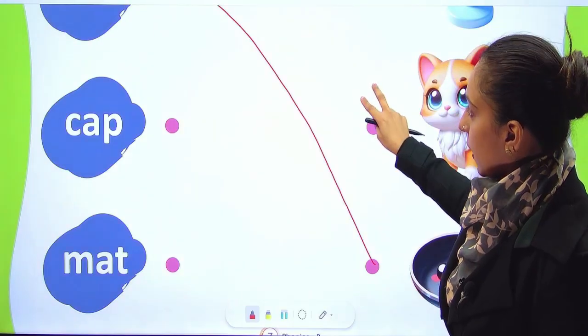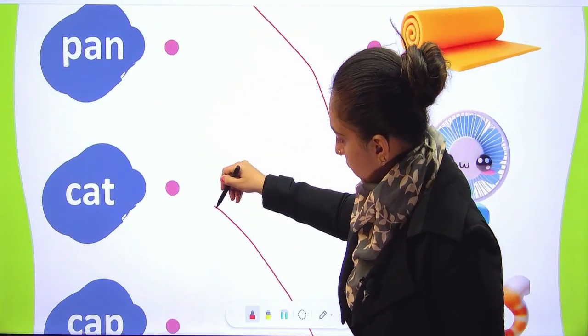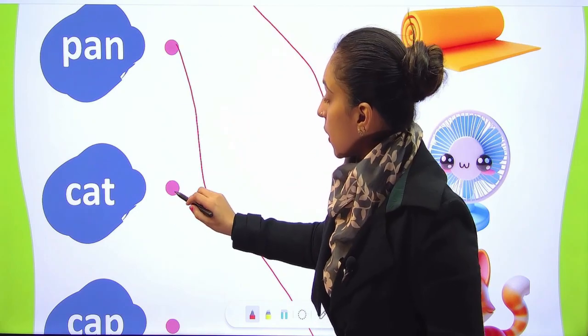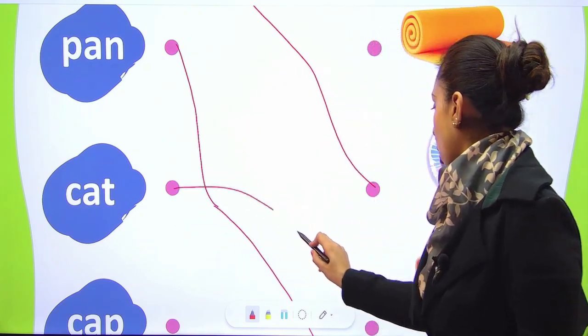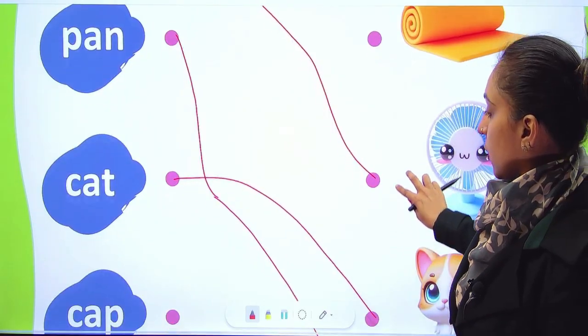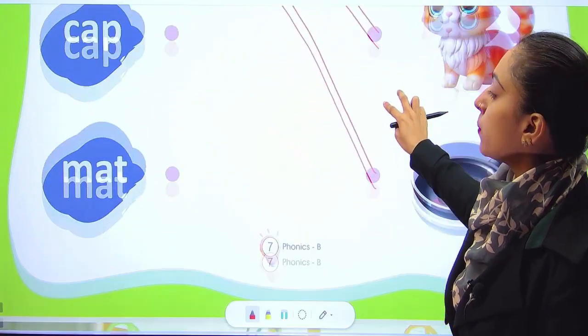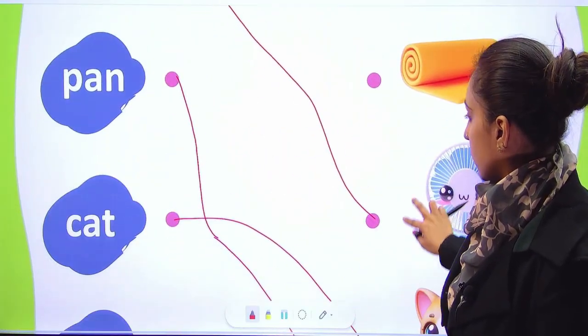The next one is cat. Here is a small cat, cute cat. The next one is mat, which is the first picture here.